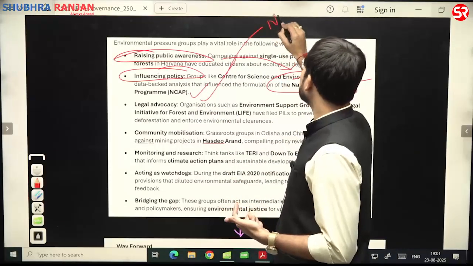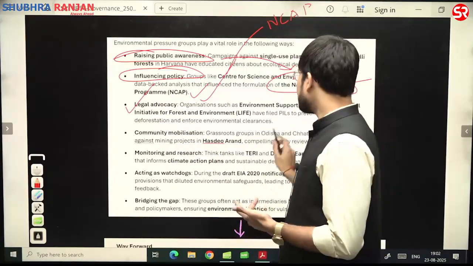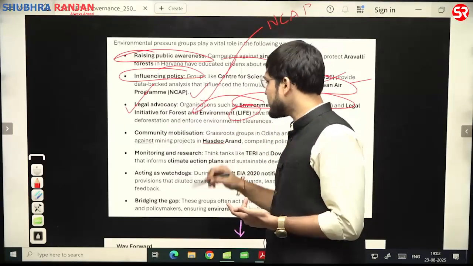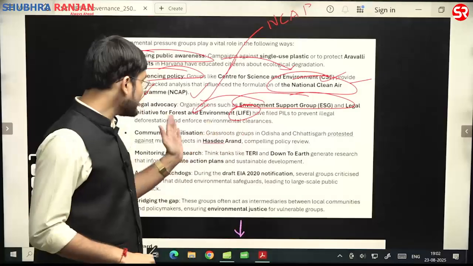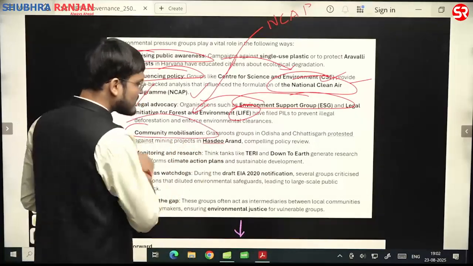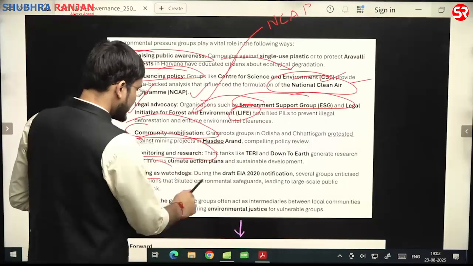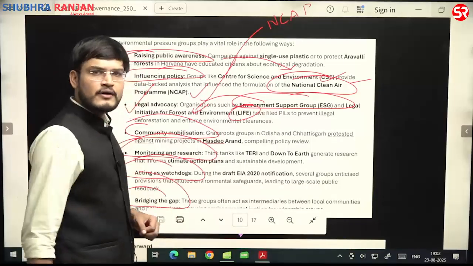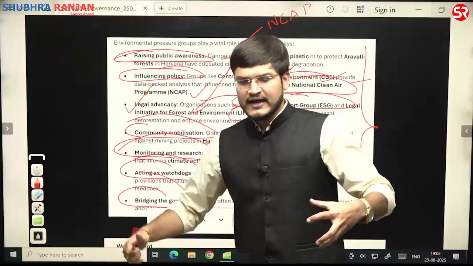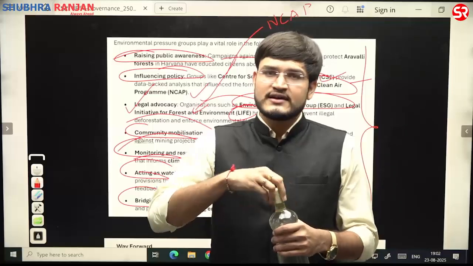Legal advocacy has been there, for example, environmental support groups have also focused on the formulation of legal initiatives for forest and environment. You can also talk about community mobilization, monitoring and research. We have already discussed all of those aspects, like acting as a watchdog and bridging the gap. They act as a bridge between the state and the citizens.